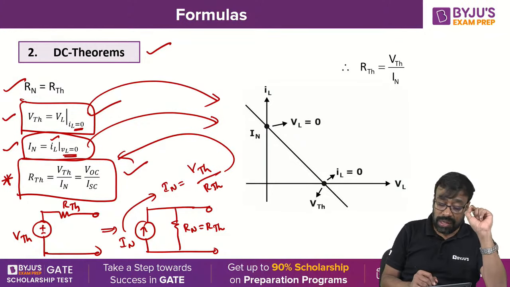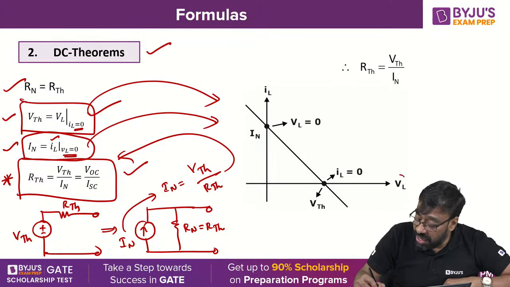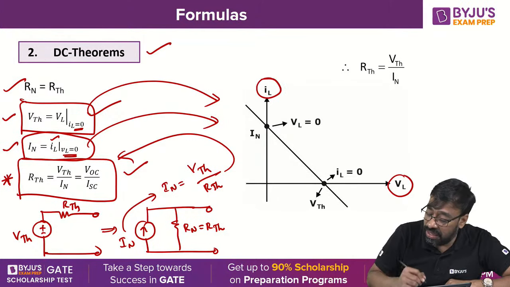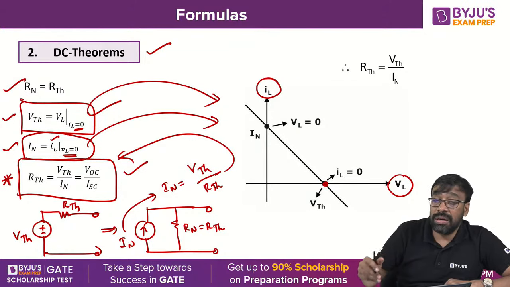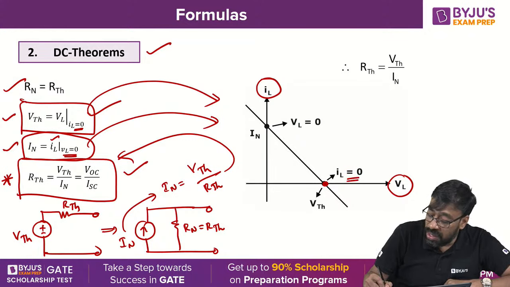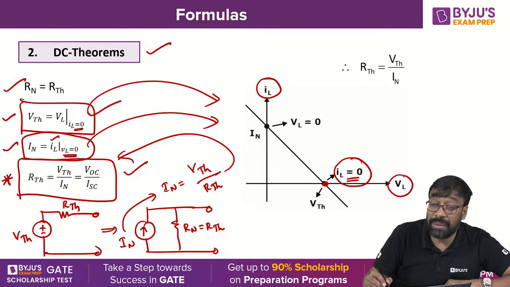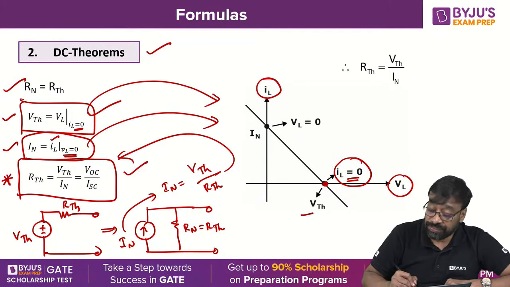So according to these two relations, VTH is nothing but VL when IL is 0, and IN is nothing but IL where VL is 0. Look at this now. When I draw a curve between IL and VL, this is the point where the line intersects the VL axis, where IL is 0. The voltage that appears across the terminals where IL is 0 is VTH.